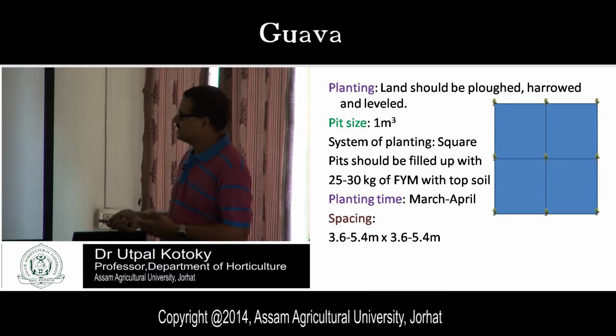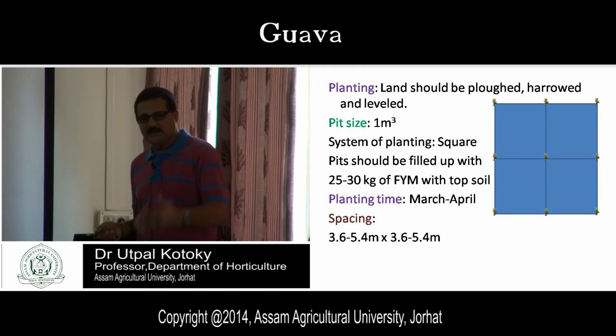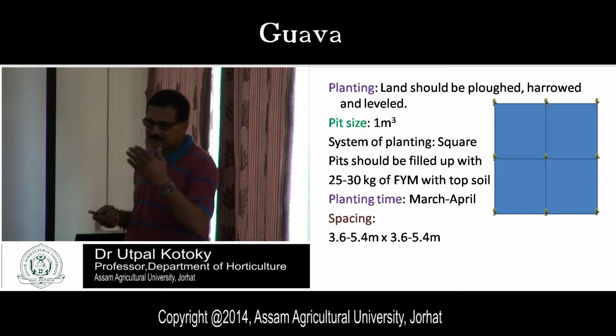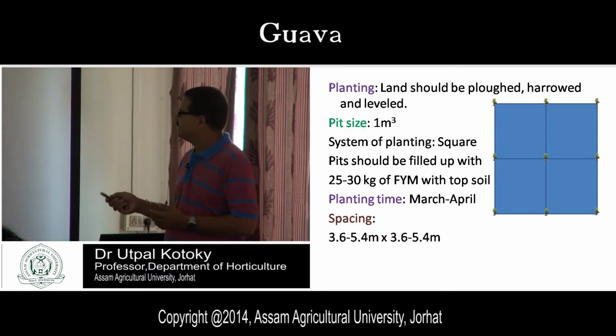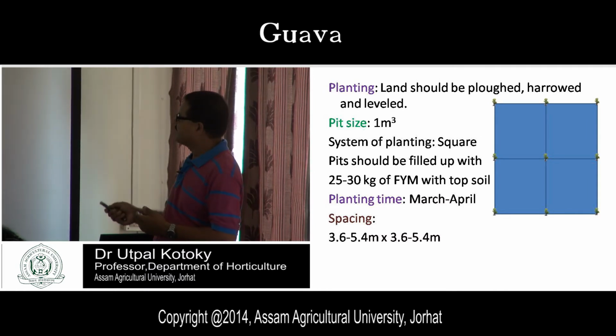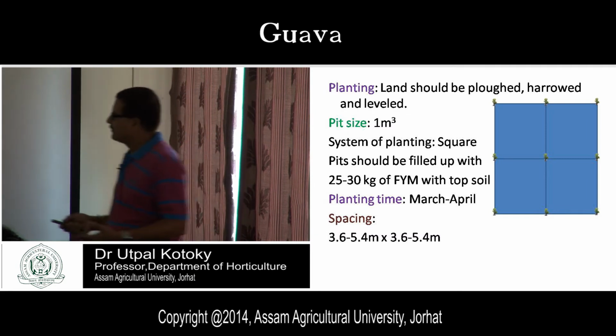The ideal spacing is this one, but we can go up to 6 meter by 6 meter spacing. So 6 meter by 6 meter means from one plant to another plant 6 meters, and from one row to another row 6 meters. So this is the square system of planting. Already we have done one practical.